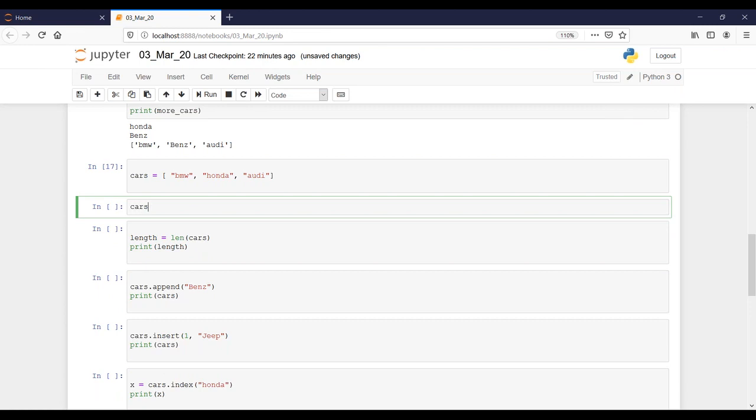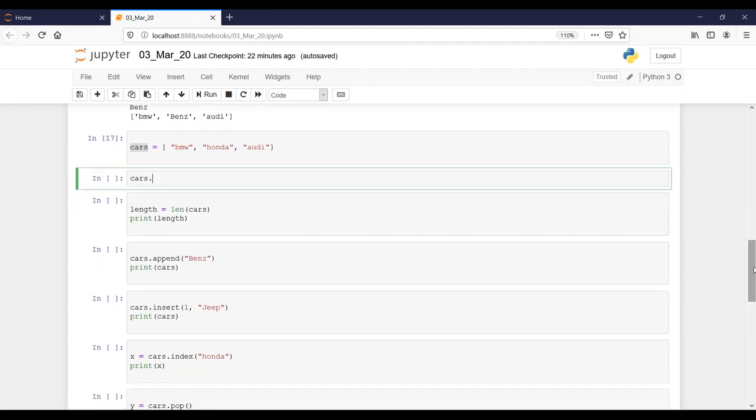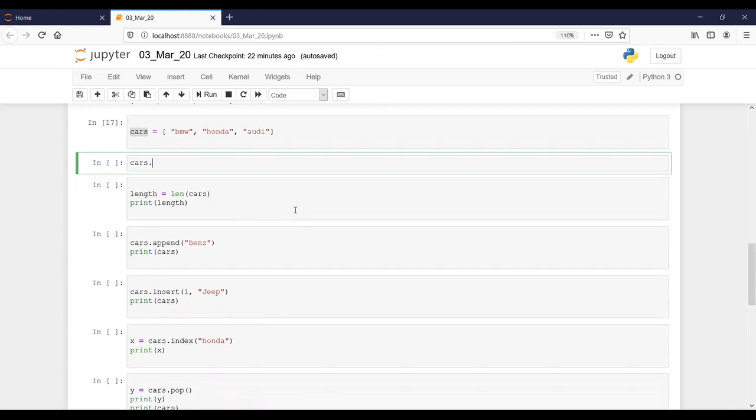When you put cars, this list element which I defined here, and then I put a dot, and then I press a tab, it will tell you different operations that I can do with cars. So these are already there. These list methods are already defined in Python automatically, by default. So one by one, we'll see what is the operation that we can do with each of it. So length of cars.